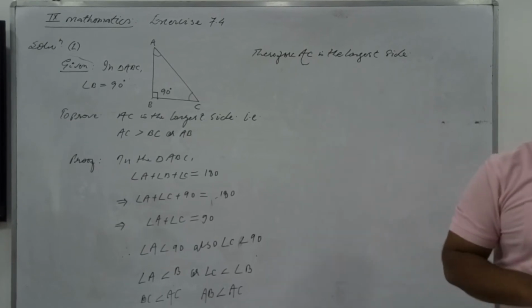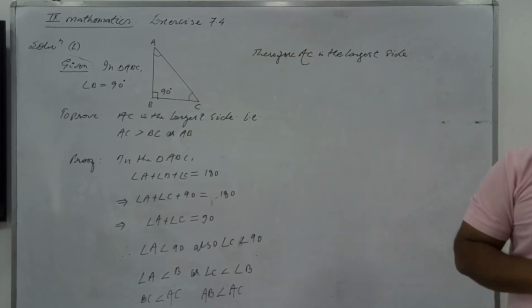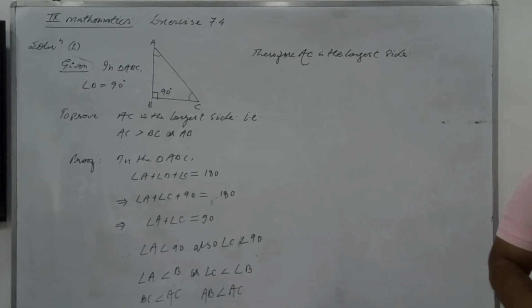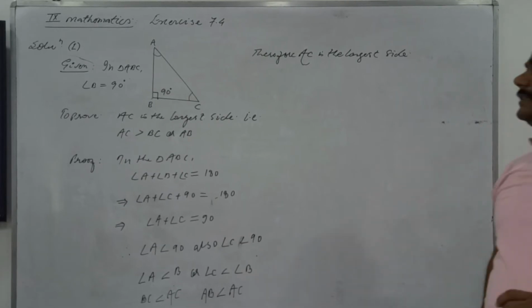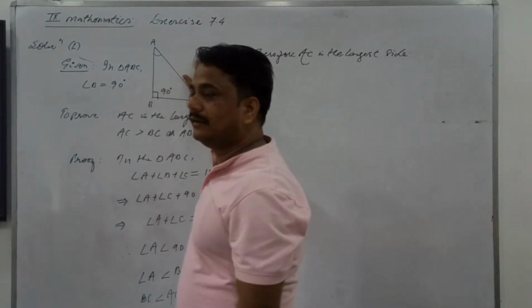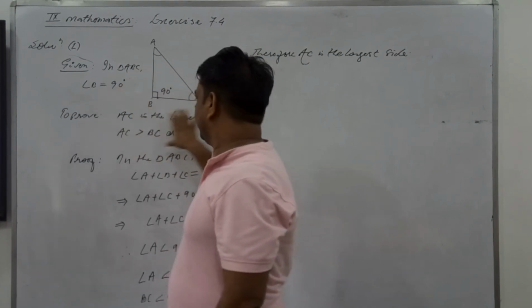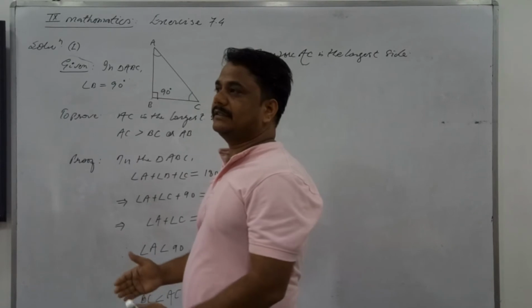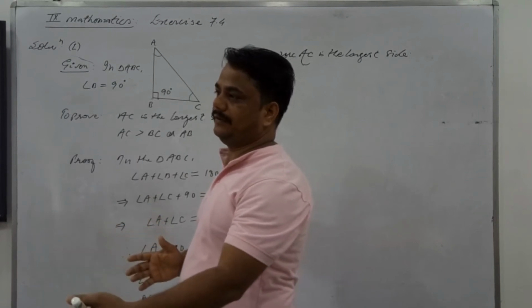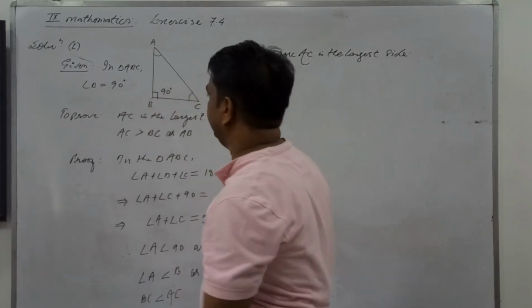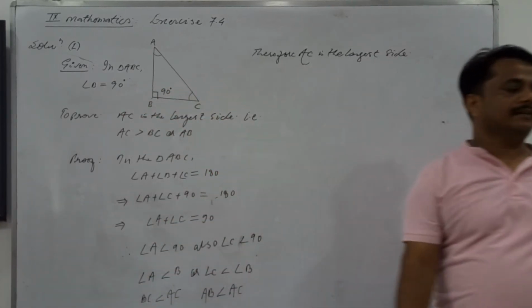This is the method of proving the question. Method: first you draw the figure, write down the given, write what is to be proved, and write the proof steps. Means step by step you have to give the illustration for the given situation. Is that clear? Now there is the answer. Now please proceed ahead. Question number 2.